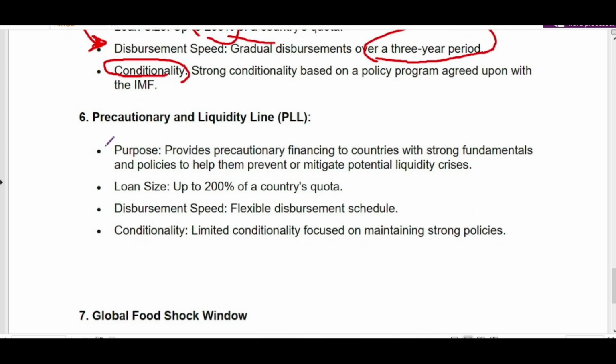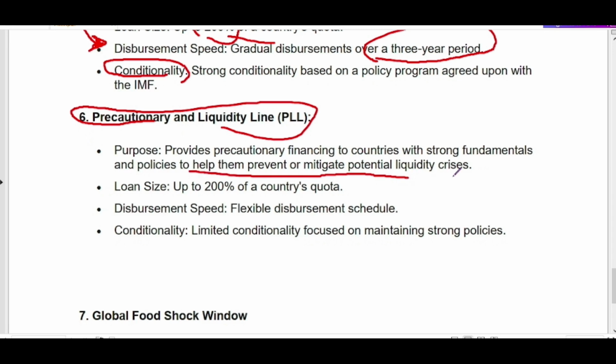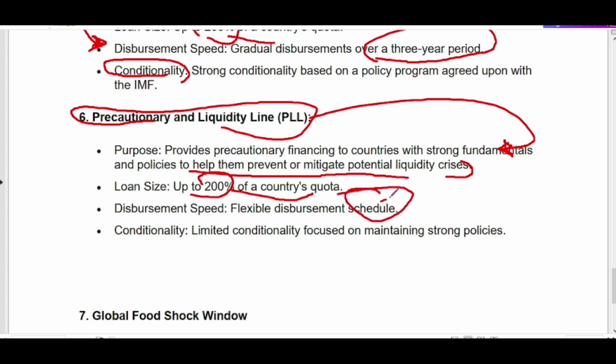Next is the precautionary and liquidity line, which is given to help prevent or mitigate a potential liquidity crisis, right? So this is precautionary. It is assumed that if there is a problem coming ahead, this facility is open for those countries, and the loan is up to 200% of the country's quota, and it has a flexible disbursement schedule, but with limited conditionality.